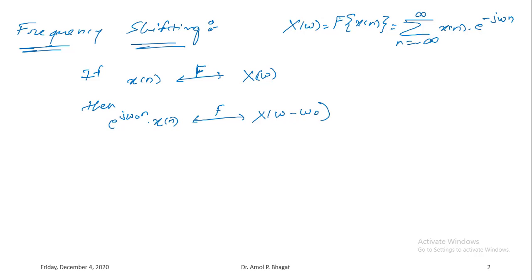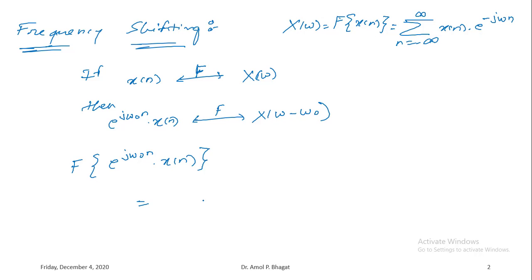So this X of omega has been transformed, or its frequency has been modified, as omega minus omega 0. So it has been shifted by omega 0. You can prove this property. Here we are interested in identifying the Fourier transform of e to the power j omega 0 n into x of n.